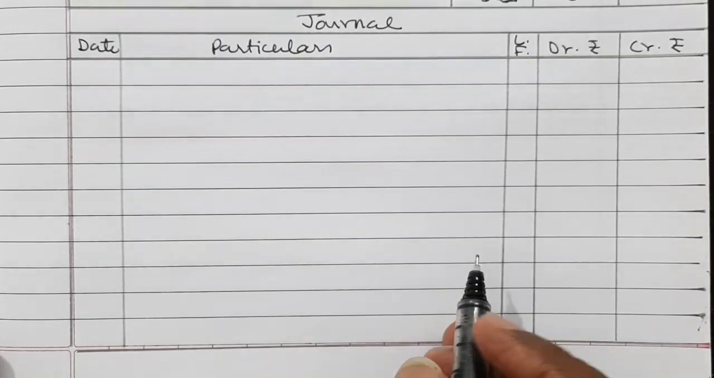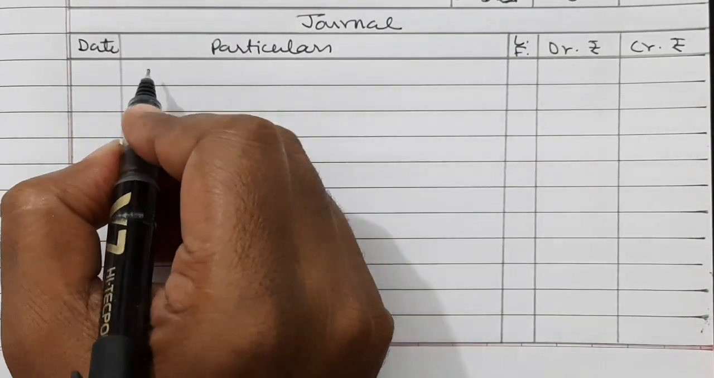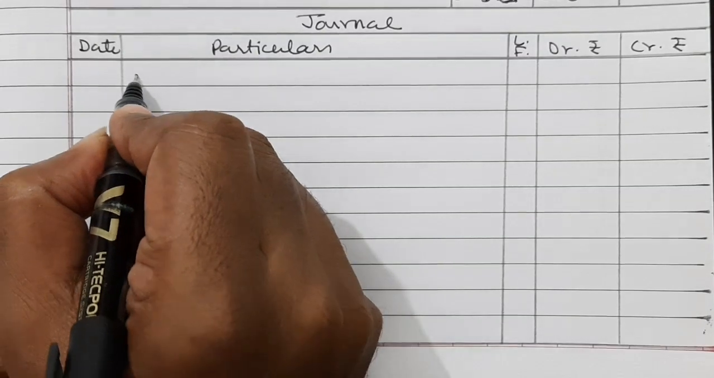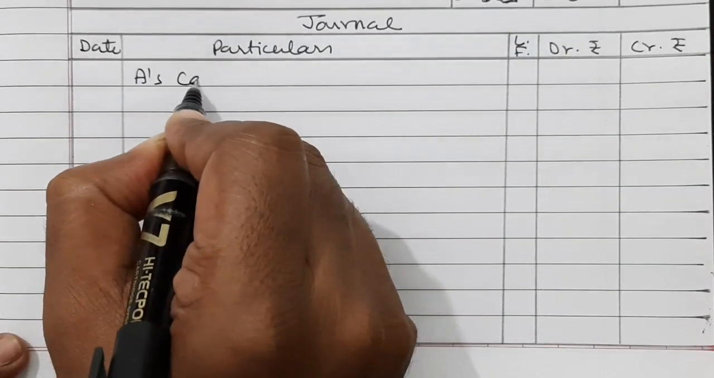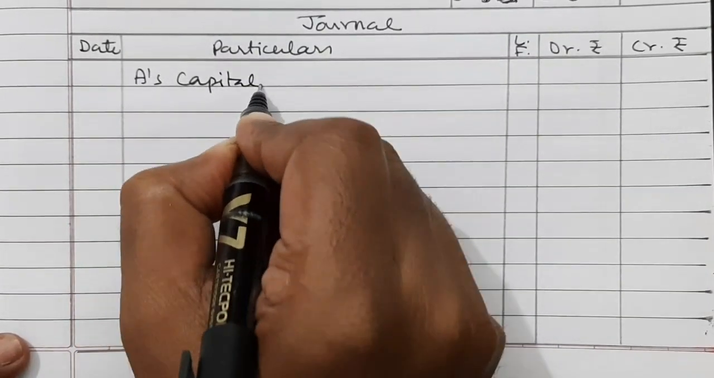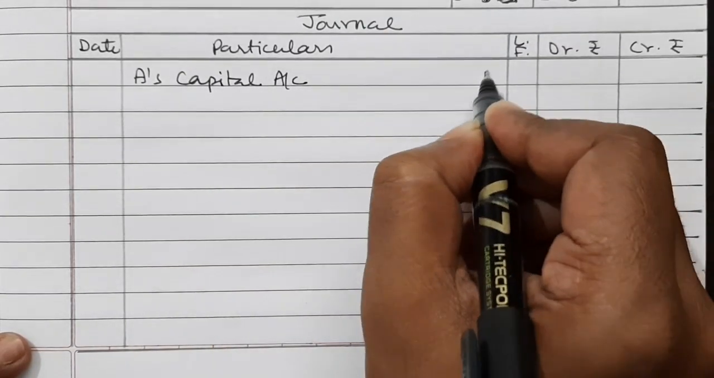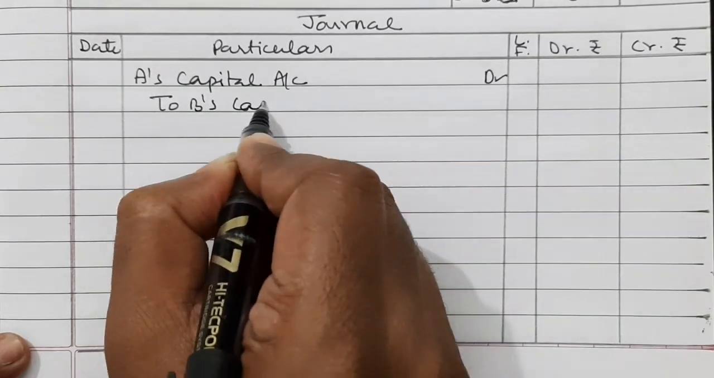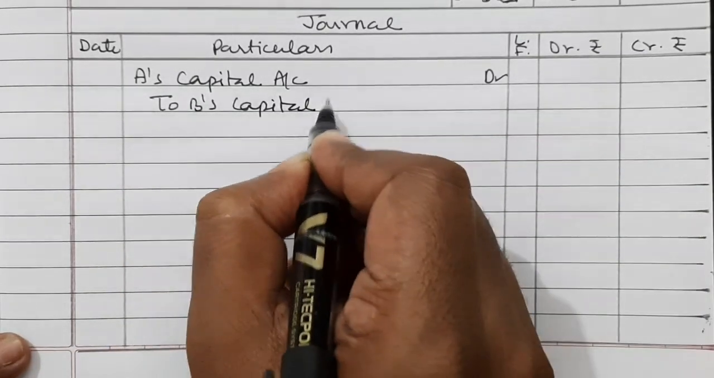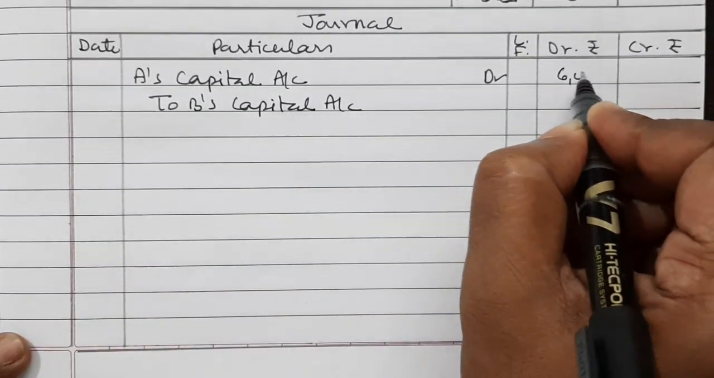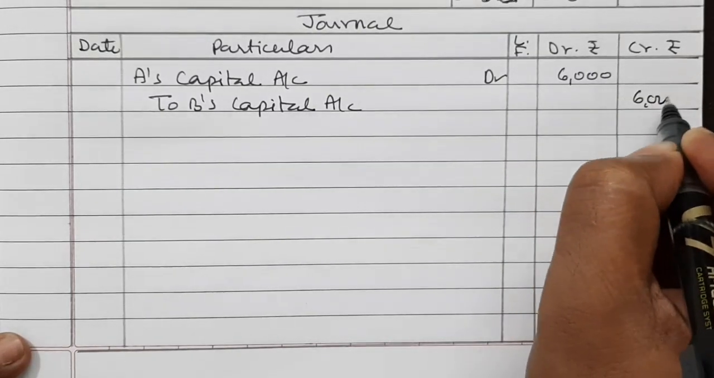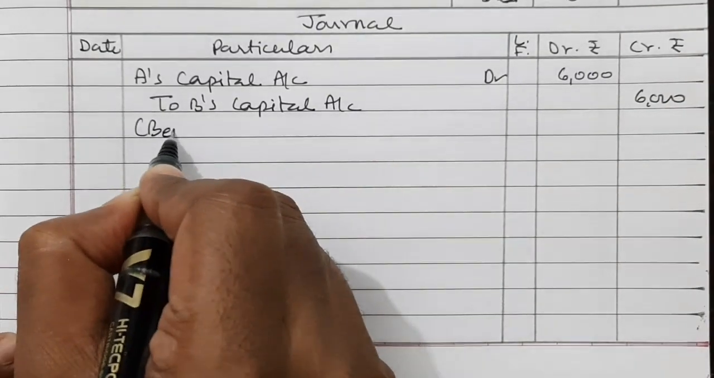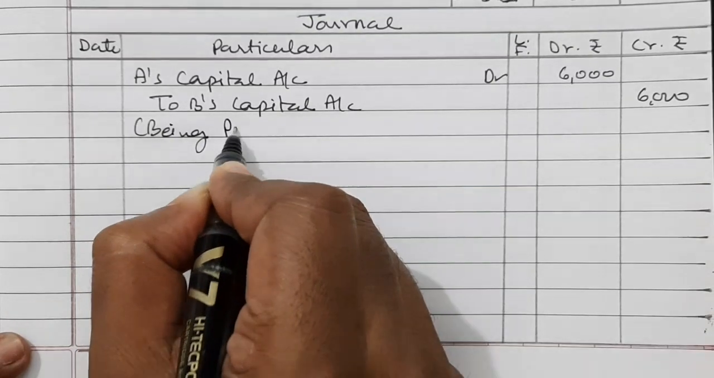Now journal entry for adjustment of profit: A's capital account debited to B's capital account, 6,000, 6,000, being profit adjusted.